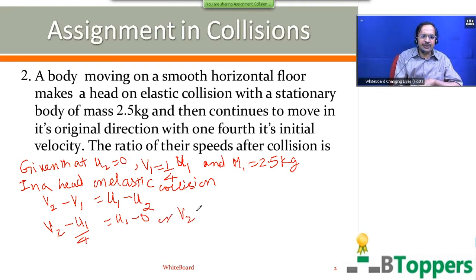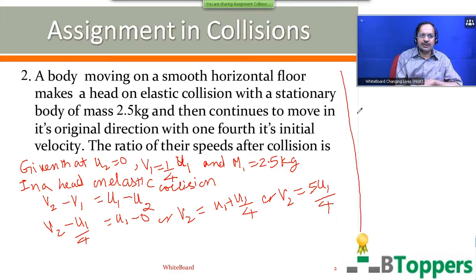If you simplify this, you get V2 equal to U1 plus U1/4, or V2 equal to 5U1/4. So the ratio of the speed of the first object and the speed of the second object after collision, that is, the ratio of the magnitude of velocity of first object and magnitude of velocity of second object, is U1 by 4 divided by 5 U1 by 4. That is 1 by 5. So the answer is 1:5.